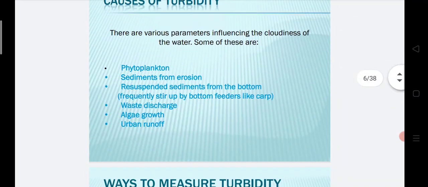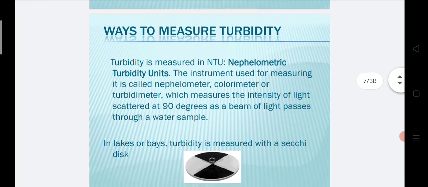Next, the way to measure turbidity. How do we measure the turbidity value? Turbidity is measured in NTU, nephelometric turbidity units. The instrument used for measuring it is called a nephelometer, colorimeter, or turbidimeter, which measures the intensity of light scattered at 90 degrees as a beam of light passes through a water sample.